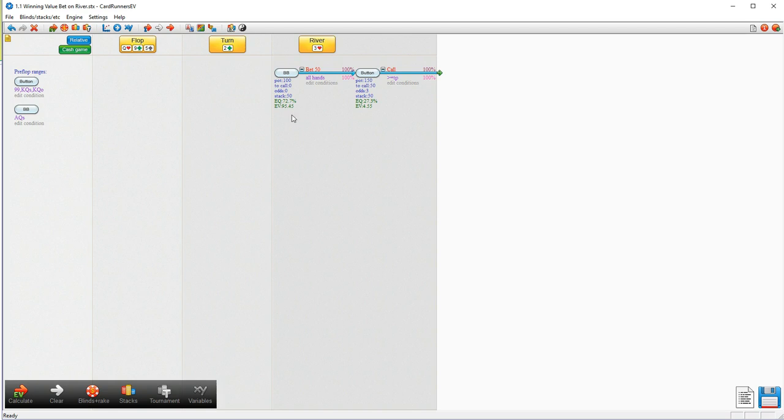Now, CardRunner's EV lists the expected value of this decision, and we can see that the expected value of our decision is actually 95.45 big blinds, and the expected value of our button's call is actually 4.5 big blinds. Now, this might seem counterintuitive at first, because the button is making a losing call, so how is it that he has a positive expectation? Well, the answer is that he doesn't. He's not making money here.